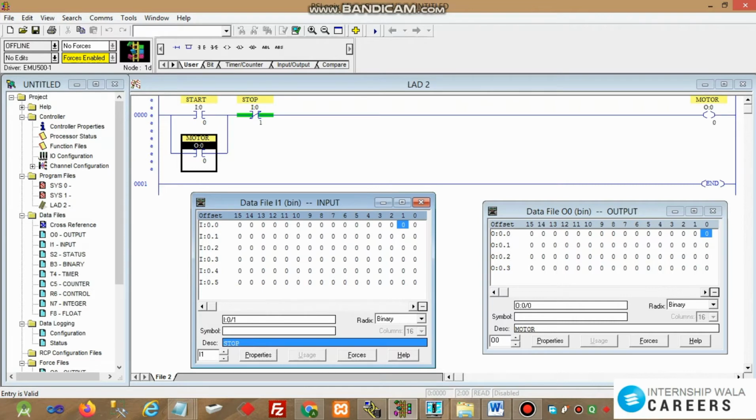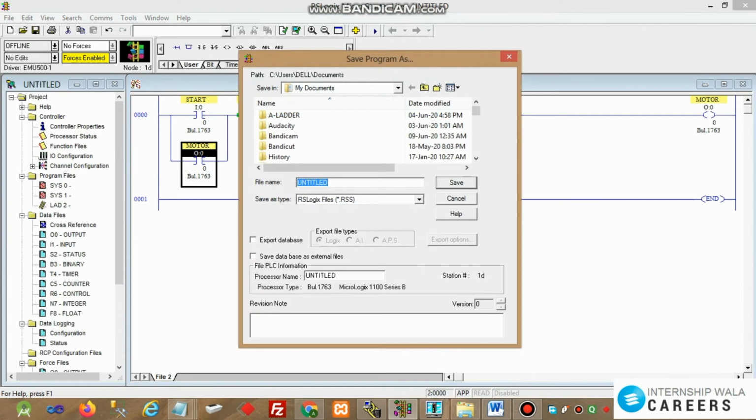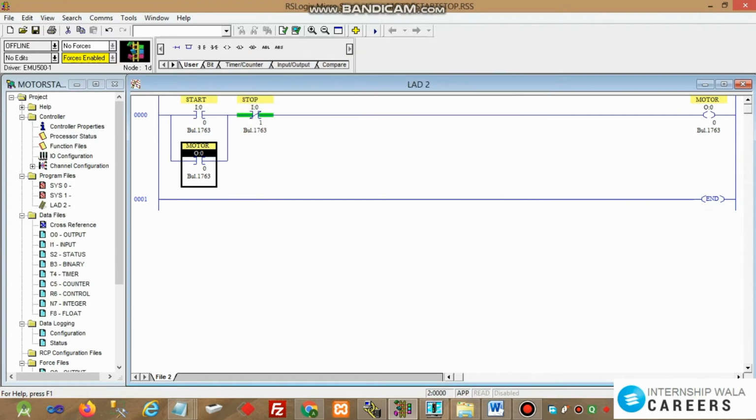Next we have to check whether the program is correct or not. It is showing that the program is correct, there is no error. Now we have to save this program. While we save the program, we can give any relevant name. We name it motor start stop.